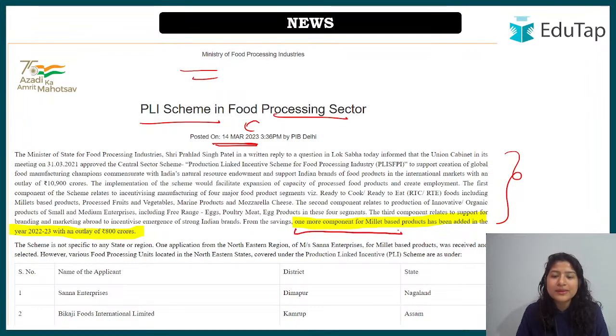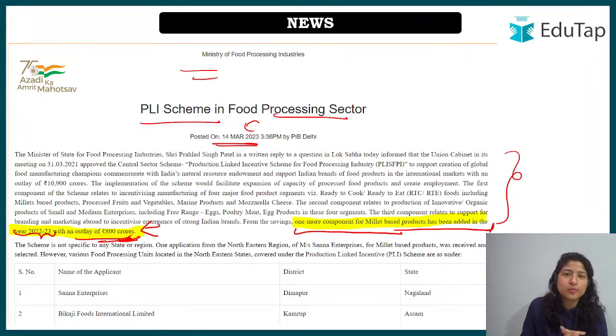One more component for millet-based products has been added in the year 22-23 with an outlay of 800 crore. So now one more component, millet-based food processing, has been added in the year 22-23. The outlay assigned for this component is apart from the rest of the money, so that is your 800 crore. That is why in the next lecture we will cover this section. There is a PLI scheme for millets, one component under this food processing sector PLI scheme.